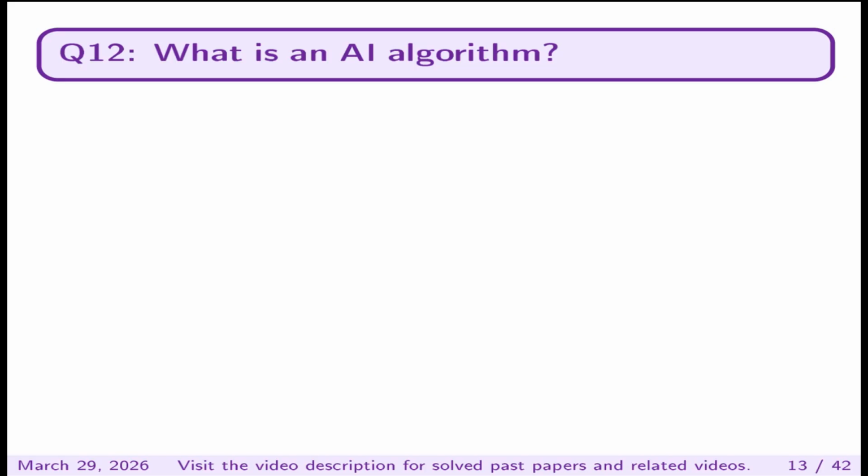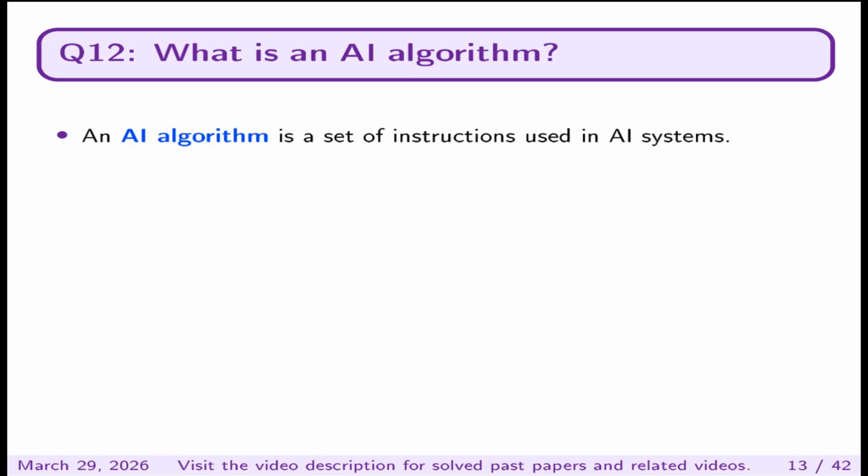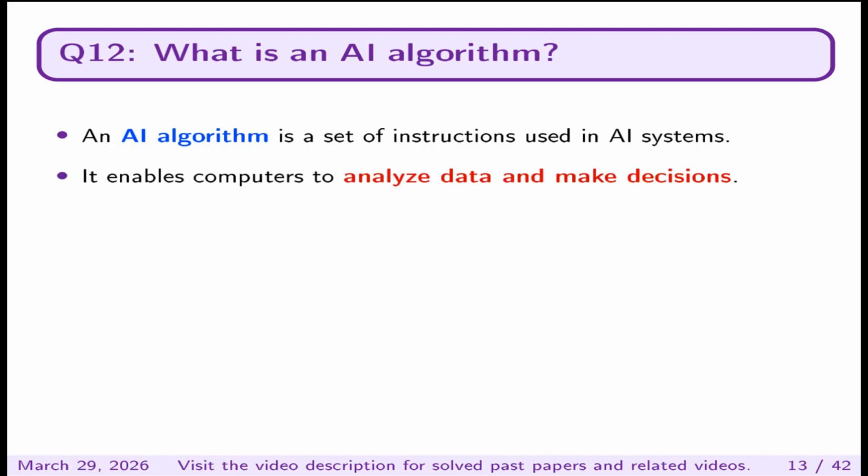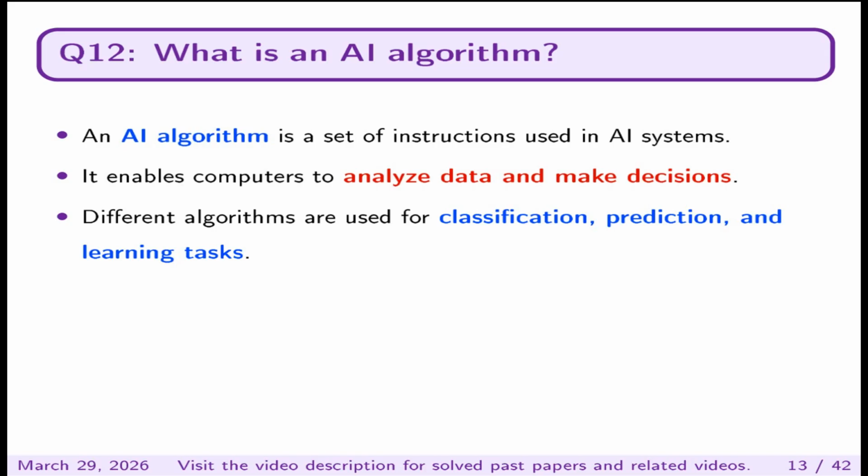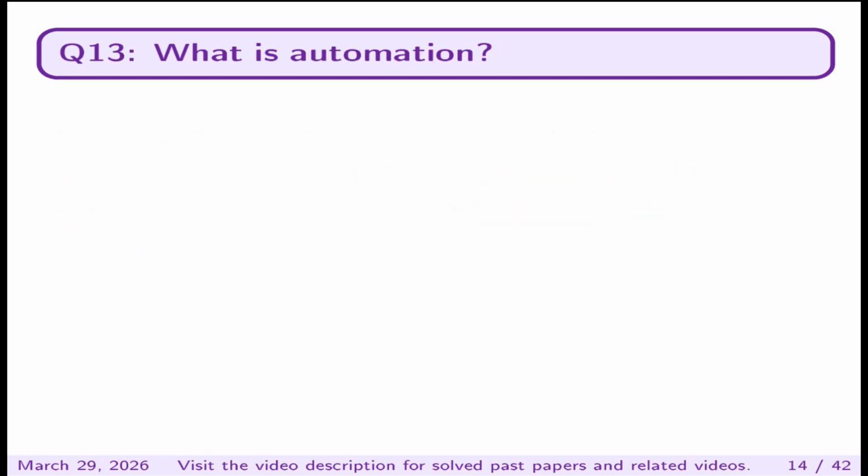What is an AI algorithm? An AI algorithm is a set of instructions used in AI systems. It enables computers to analyze data and make decisions. Different algorithms are used for classification, prediction, and learning tasks.